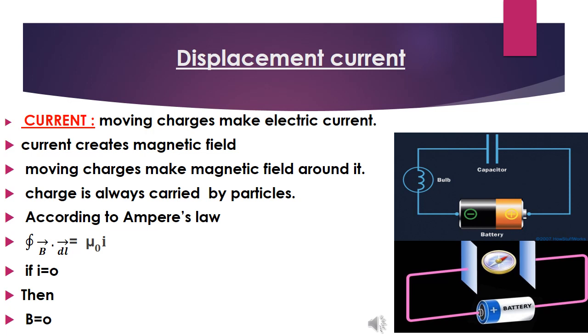In my previous lecture, I told that there is a quantity in Ampere's law which is displacement current. There is a wonderful phenomenon called displacement current. So far, our definition of electric current says that wherever a charged particle is moving, it makes electric current.